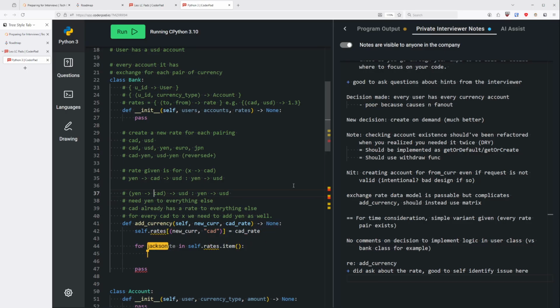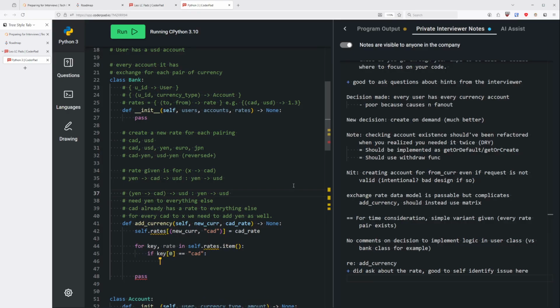So if the key, that would be the first part of the tuple. Sorry, do I use dot first, or was it like just the... You just index 0. Index zero? Okay, thank you. So the left side is CAD. For each key that starts with CAD, we'll need to apply the rate.